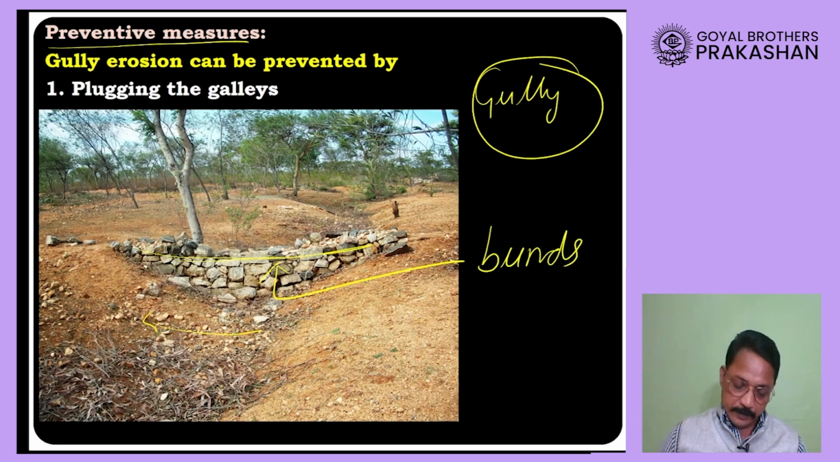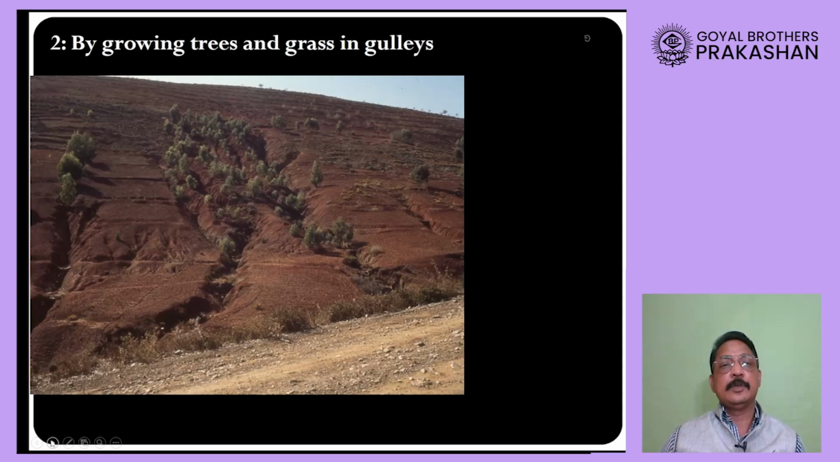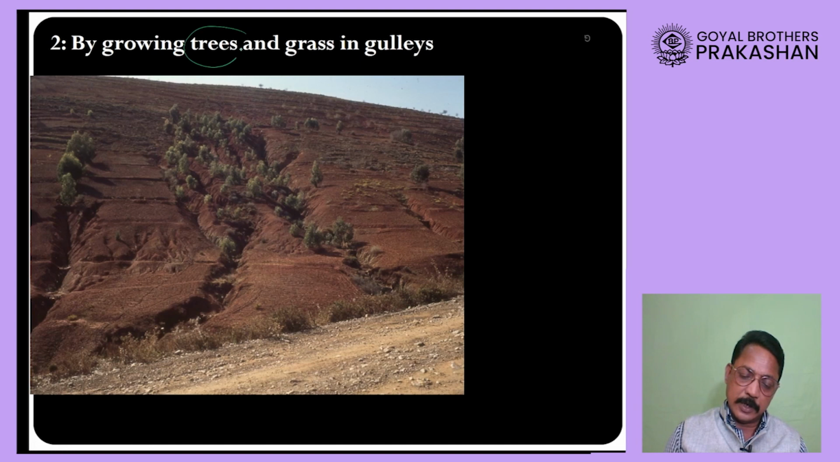Therefore, when water will be flowing in the gully, what will happen? This water will be first obstructed. By whom? By the bunds. That means we are now plugging the gully, and when gullies are plugged, the erosion is also getting reduced. So plugging the gully is one of the steps to stop the erosion. And which kind of erosion? Right, gully erosion.